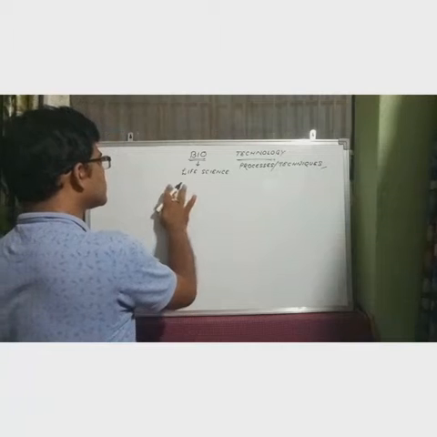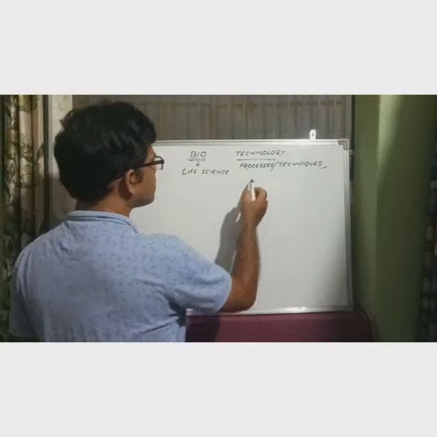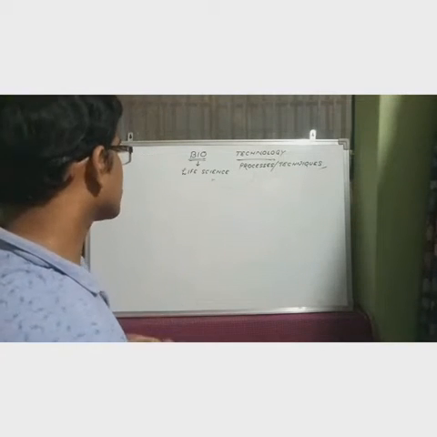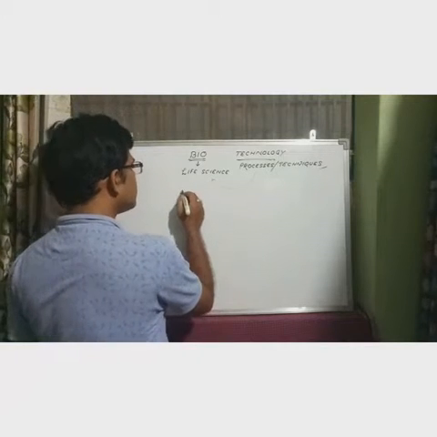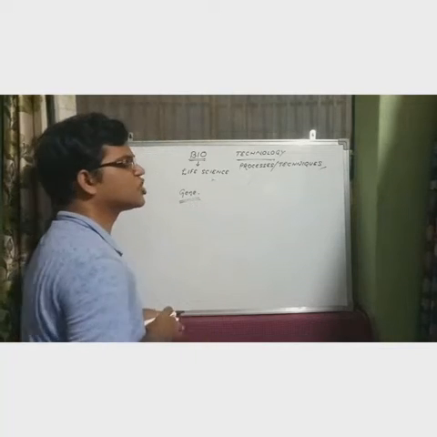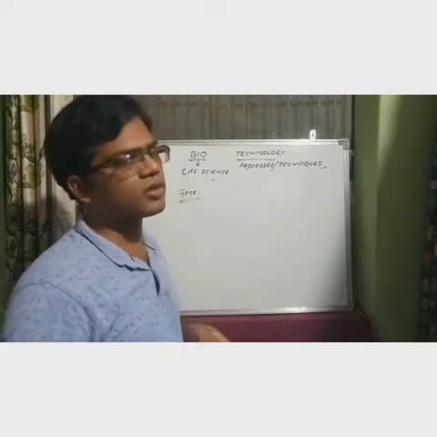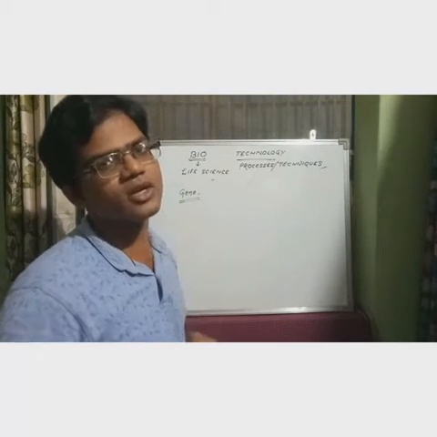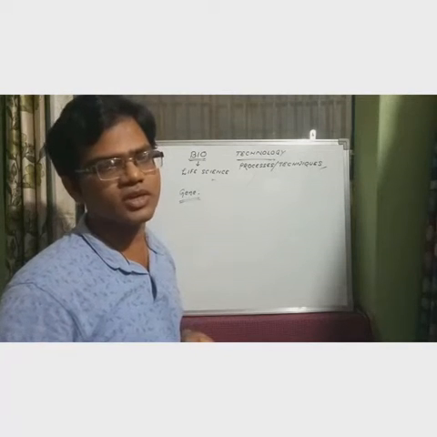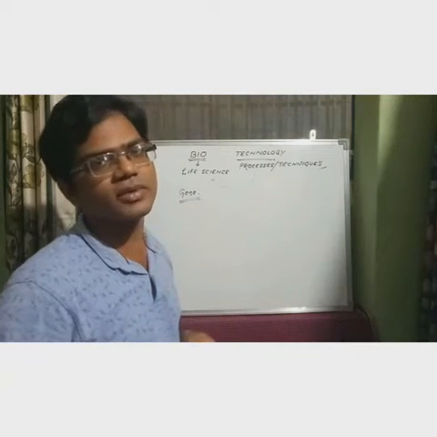Understood or not? Biotechnology, as I told you, is the introduction of some process inside life science. So what does it mean? Suppose we have one point that is known as the gene. Everybody, you might have heard that word gene. Gene is one coding segment of DNA. DNA means deoxyribonucleic acid. It is present inside the nucleus. So gene is the coding segment of DNA.